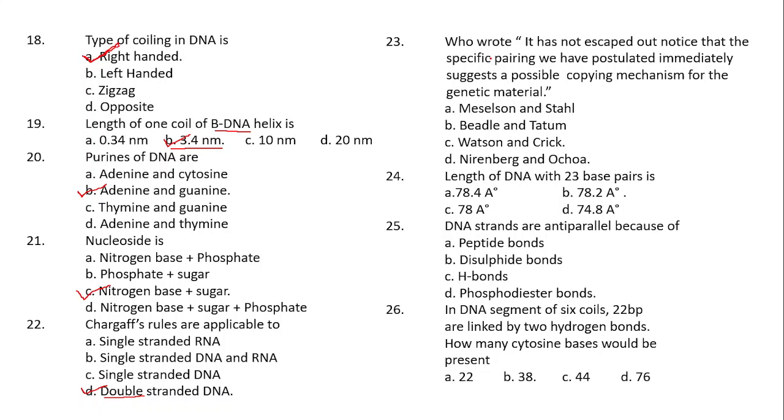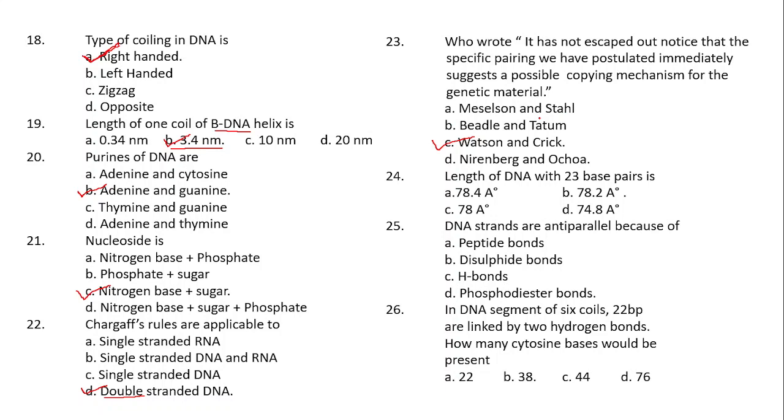The semi-conservative type of DNA replication was first described by whom? Watson and Crick. These are the same scientists who gave the double helical model of DNA structure, and they also gave this idea of semi-conservative DNA replication. And what about Meselson and Stahl?